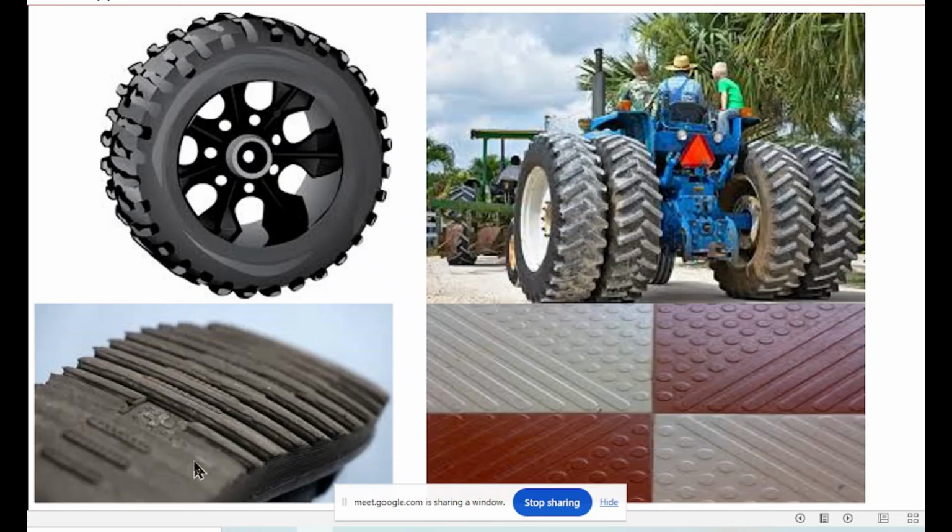Here you can see the bottom of the shoe sole, different patterns, different designs, but all making it a rough surface, grooves up and down. So this is the bottom of the shoe. The bottom side, that is the sole of the shoe, the lower part where you walk, which touches the ground. When you walk, this part will touch the ground.